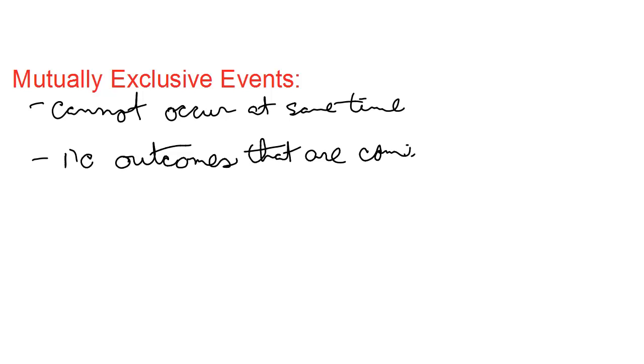And so these are considered mutually exclusive. And we're going to look at some examples of how things can be mutually exclusive or dependent or anything like that.